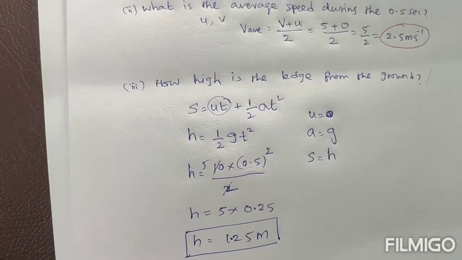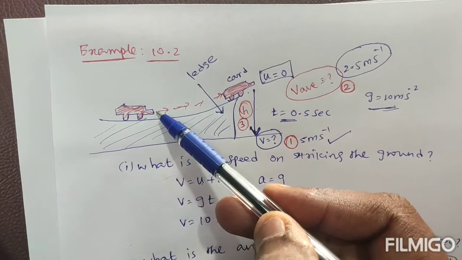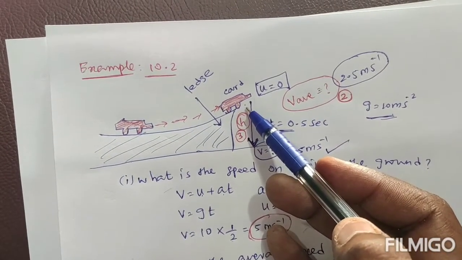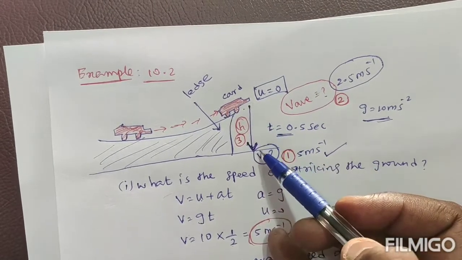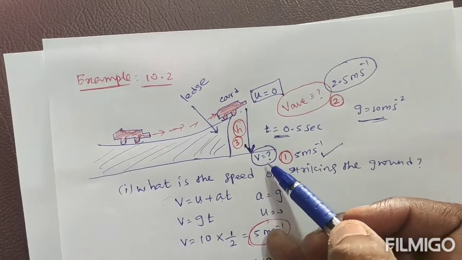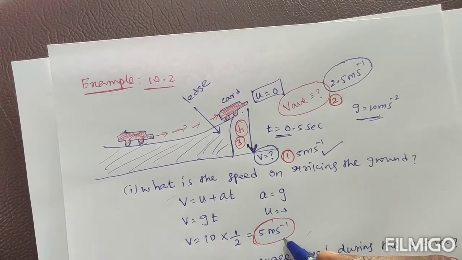Okay, so please listen, students. The car reaches the edge, that is the ledge. After that it falls under the action of gravity. In this situation they are asking the first question, what is the speed on reaching the ground? That is 5 meter per second.